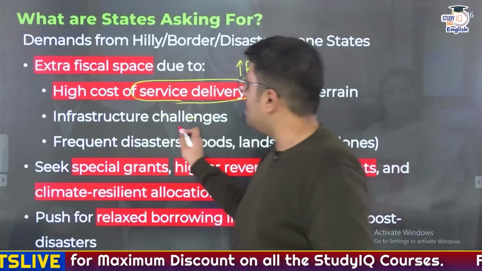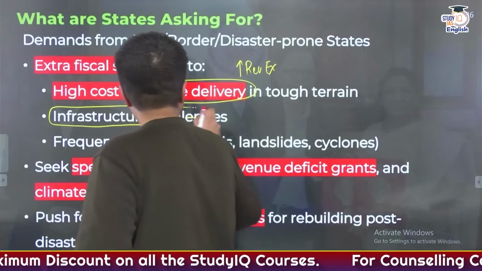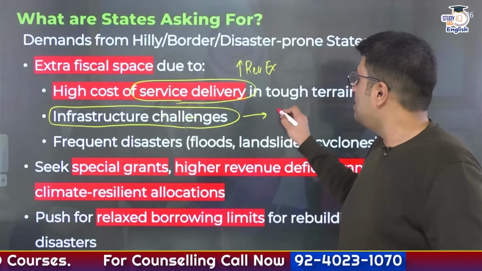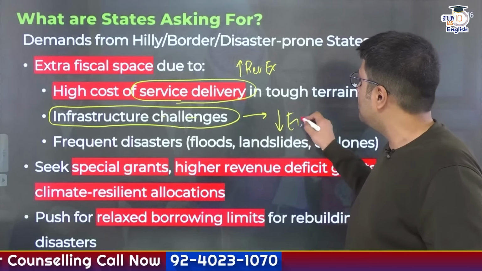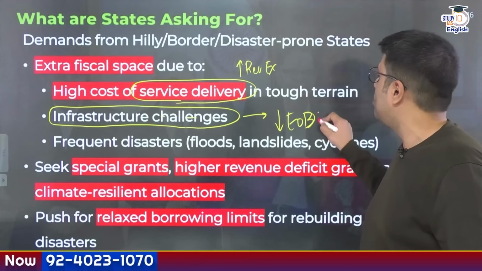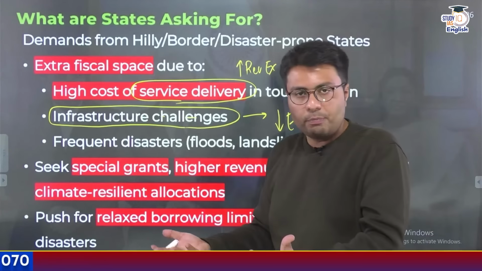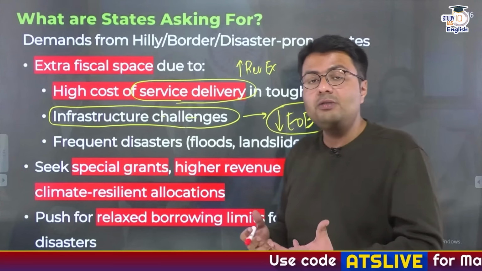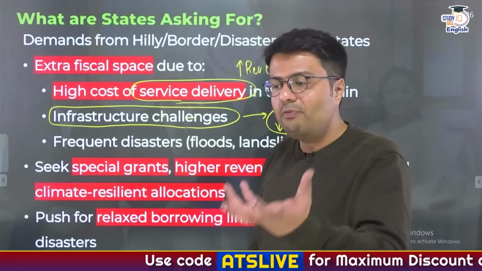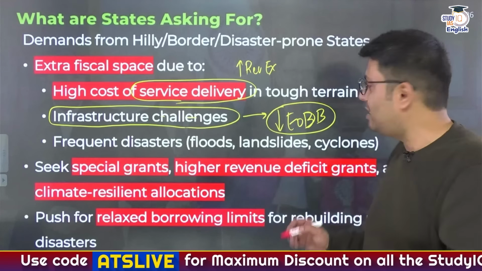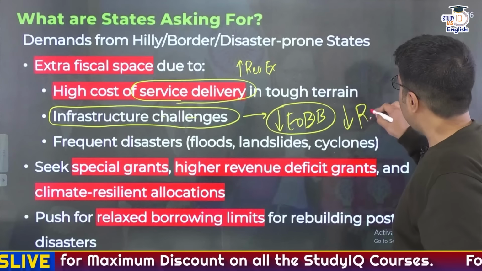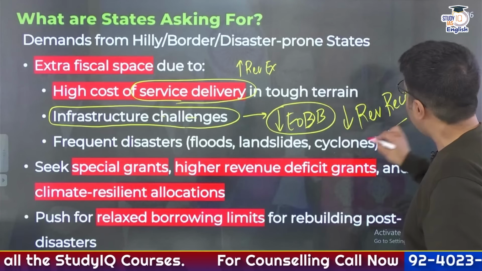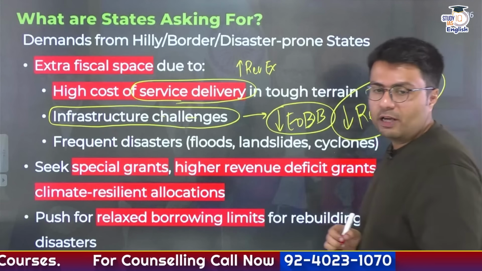Similarly, these states are somewhat lesser developed, which means they face infrastructural challenges. And because of these infrastructural challenges, the ease of doing business in their states is not as good as compared to the coastal and more developed states. So because of lesser ease of doing business, these states face challenges when it comes to industrialization. And when there is less development in these states, obviously the revenue receipts that they get from proceeds of taxes would automatically fall as compared to more developed states.